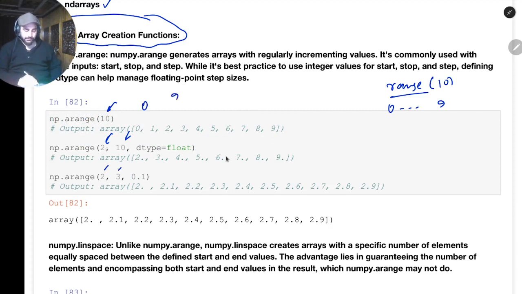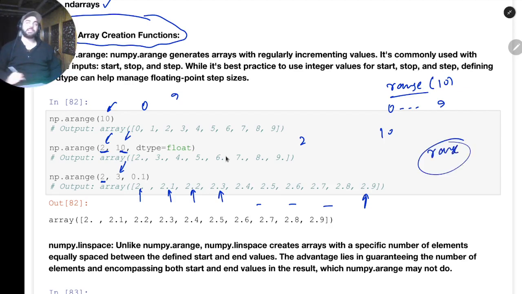Then we have start and end. It will create numbers from 2 to 10, but they will be floating point numbers: 2.0, 3.0, 4.0, and things like that. Then we have arange with the step size. Numbers from 2 to 3 should be created, with a step size of 0.1. First it will be 2.0, then 2.1, 2.2, 2.3, till 2.9, because the last element is exclusive. We don't print the last element. We don't have this in range as well.